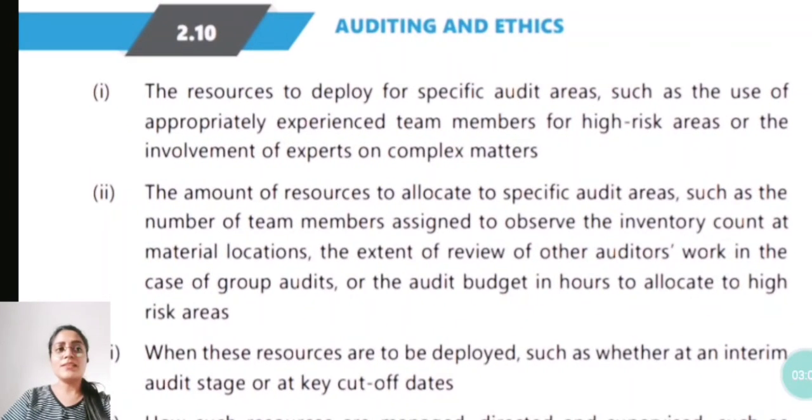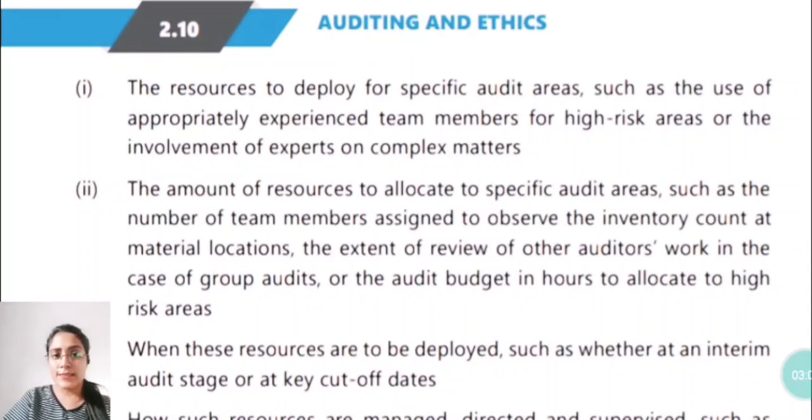For example, auditors include articles in their work. They include employees of their firm in conducting the audit. These are nothing but called resources, resources to do the audit. So the first point is the resources to deploy. Resources here means the people who are going to be included by the auditor to conduct the audit. The resources to deploy for specific audit areas, such as the use of appropriately experienced team members for high risk areas or the involvement of experts on complex matters.